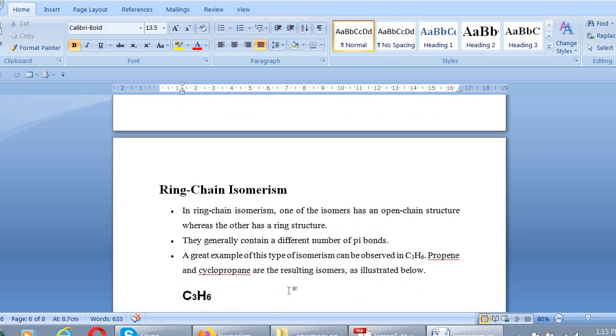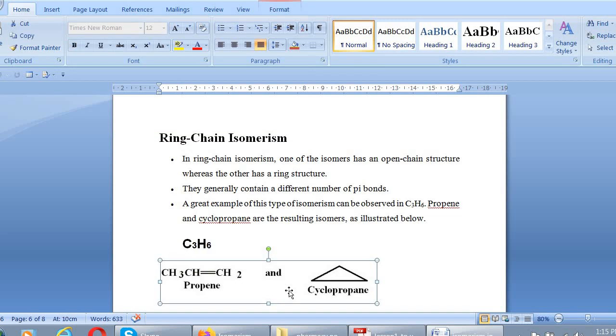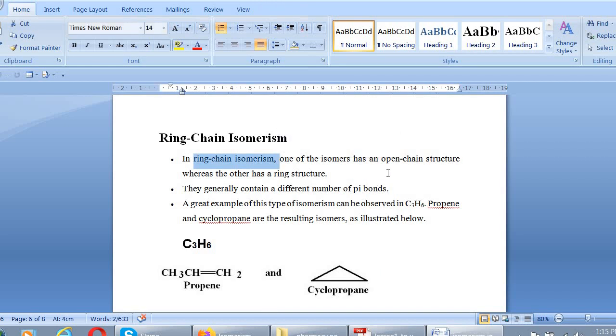Next type is ring chain isomerism. Ring chain isomerism means the carbon atoms are attached in the open chain as well as in the ring form. What is ring chain isomerism? In ring chain isomerism, one of the isomers has an open chain structure and the other has a ring structure. Okay? In ring chain isomerism, what will happen? One of the compounds has an open structure and the other one is in the form of a ring.